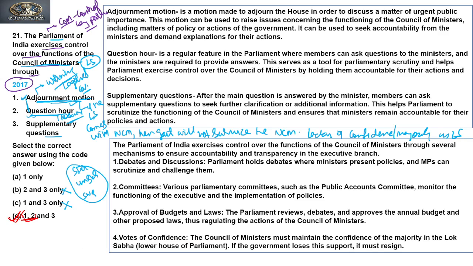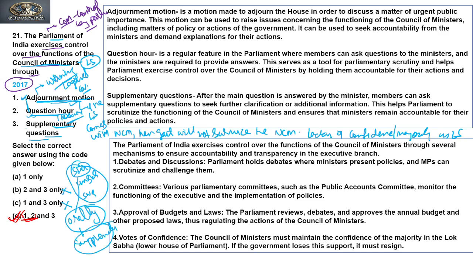But if we see the third statement, that is supplementary questions. As we know, the starred questions are answered orally, and this orally answered question is followed by the supplementary question. So yes, through the supplementary question also.